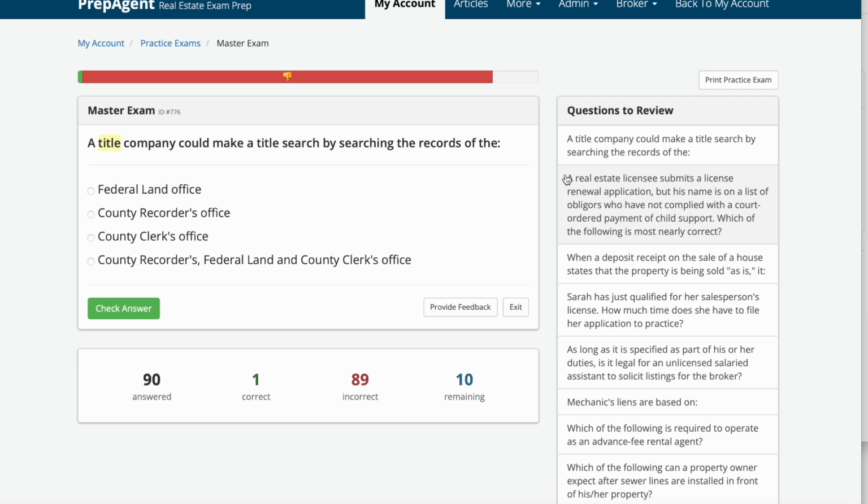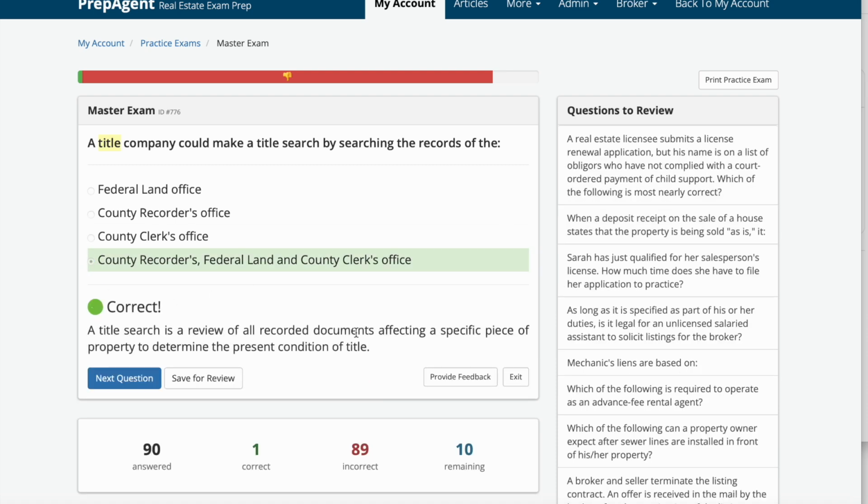A title company can make the search by searching the records of the A, Federal Land Office, B, County Recorder's Office, C, County Clerk's Office, or D, County Recorder, Federal Land, and County Clerk's Office. The answer is D, County Recorder, Federal Land, and County Clerk's Office.